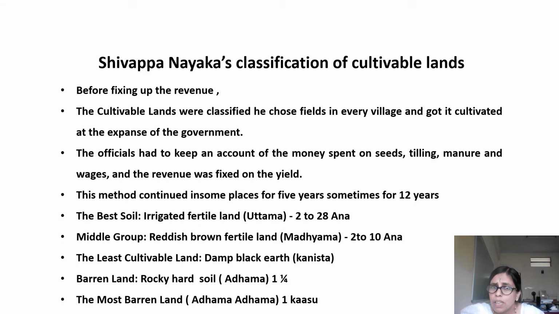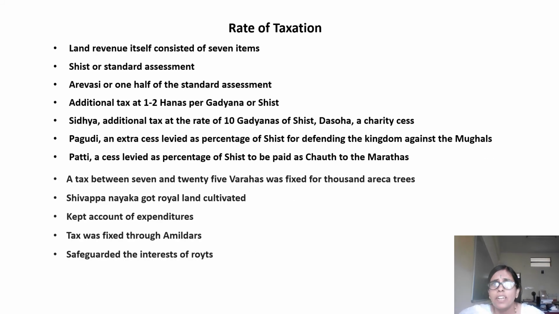The least cultivable land, damp black earth, was Kanishta. The next classification was barren land, rocky soil, Adama, with 1 and 1/4. And then the most barren land was called Adama, with 1 kasu as the tax fixed. So all the lands were not taxed equally. The taxation varied based on the fertility of the soil.